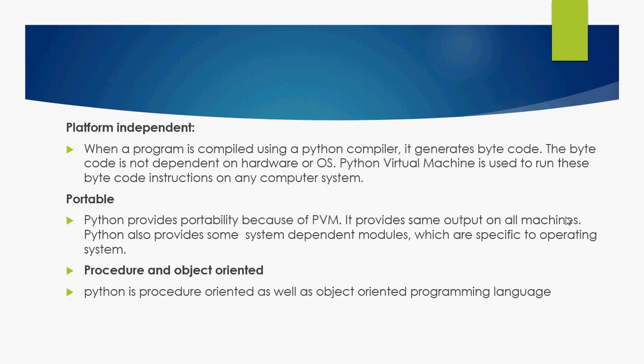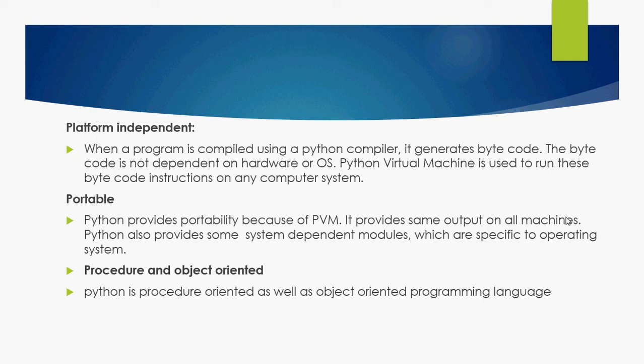Platform independent. Of course, it is a very important feature of Python, because it is a platform independent language, and the role behind that is played by the PVM, that is, the Python Virtual Machine. When a program is compiled using the Python compiler, it generates bytecode, and bytecode does not depend on hardware and operating system. The Python virtual machine is used to run these bytecode instructions on any computer. So Python is called a platform independent language.